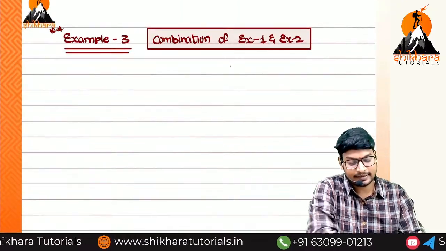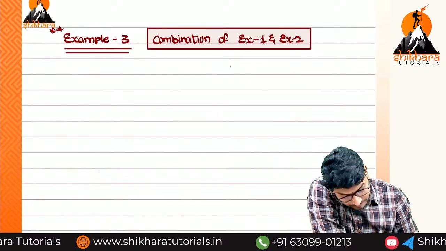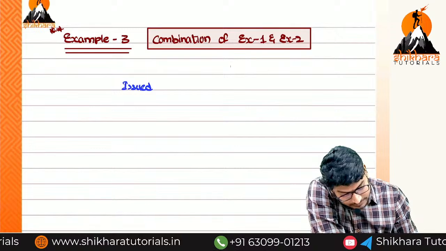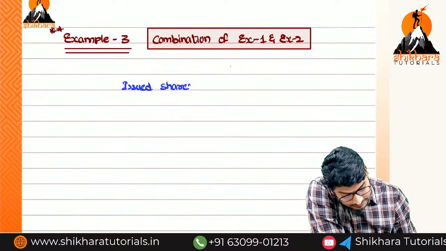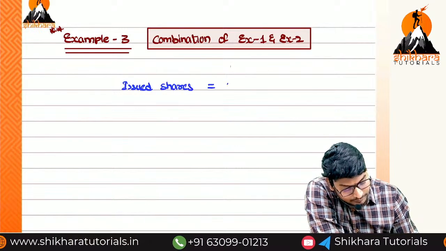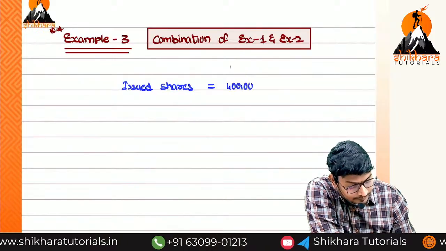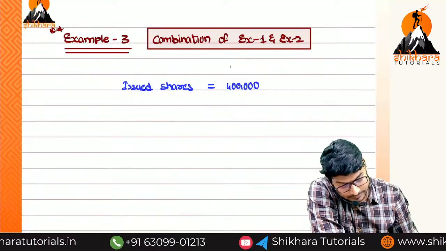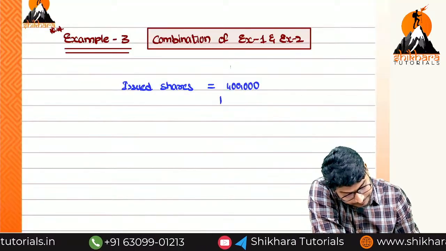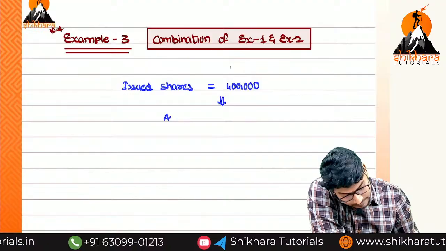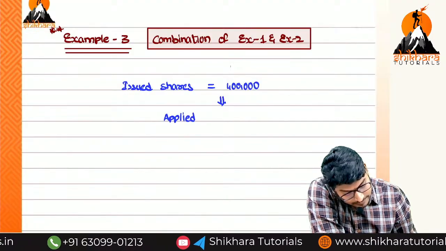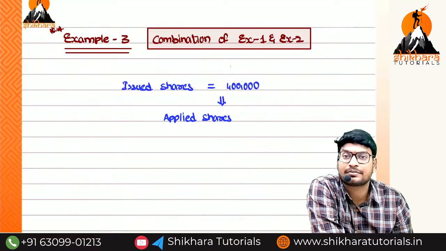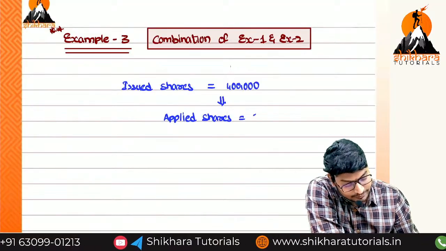Sir, here what is happening means issued shares is equal to 1 lakh, ma. Issued shares is equal to how much? 1 lakh. But applied shares, nothing but we can call it subscribed shares, is equal to 2 lakhs.